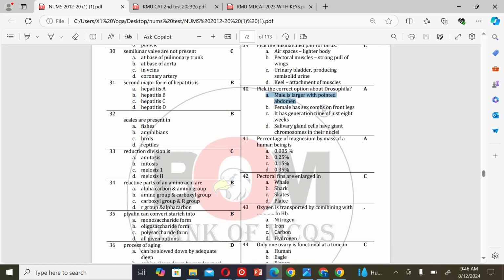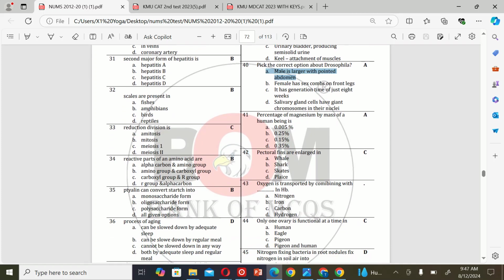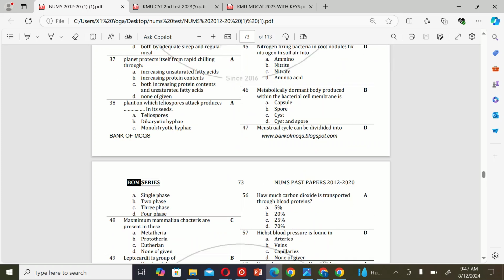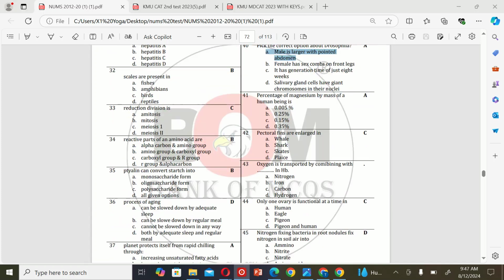The next MCQ is: percentage of magnesium by mass of a human being is A. 0.005%, B. 0.25%, C. 0.15%, and D. 0.35%. So the correct option is A.